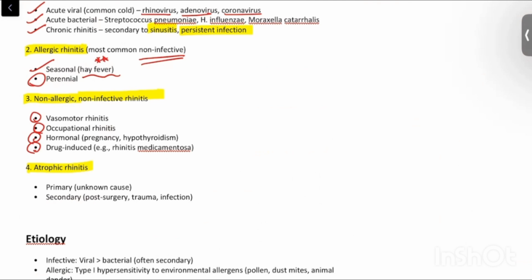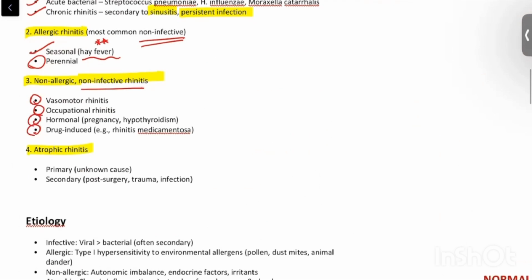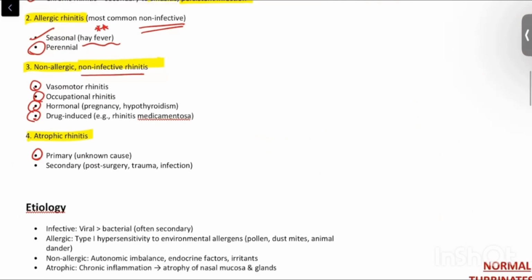So whatever the cause other than infective and allergic, we have put under non-allergic, non-infective rhinitis. What is atrophic rhinitis? Here the cause for primary atrophic rhinitis is unknown, while the cause for secondary atrophic rhinitis is mostly post-surgery trauma or infection.